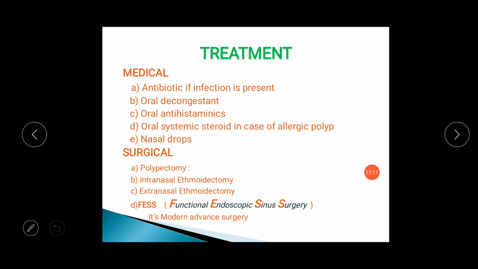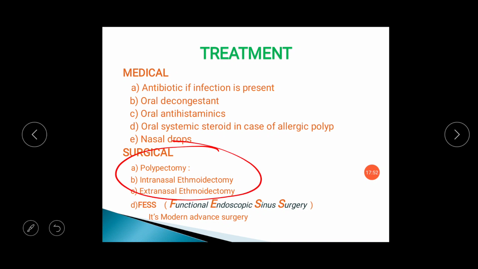Whenever a patient develops polyp, it should be removed by a polypectomy procedure. Previously it was done by intranasal and extranasal ethmoidectomy, in which intranasal ethmoidectomy is done by the transnasal route, but extranasal ethmoidectomy is done by an incision over the medial canthus of the eye and over the nasal bone. But today, due to the invention of different surgical endoscopes and different curved surgical instruments, functional endoscopic sinus surgery has replaced all this polyp surgery.